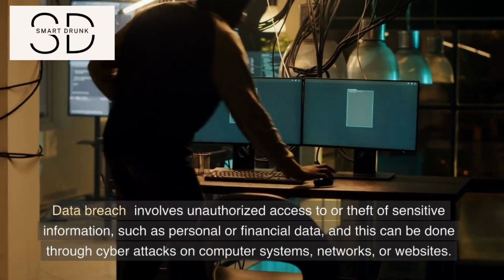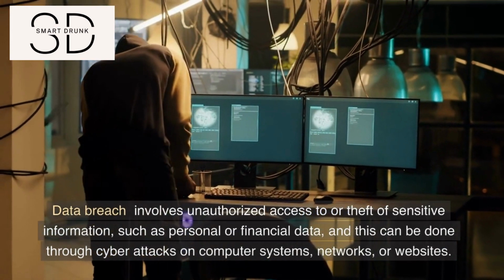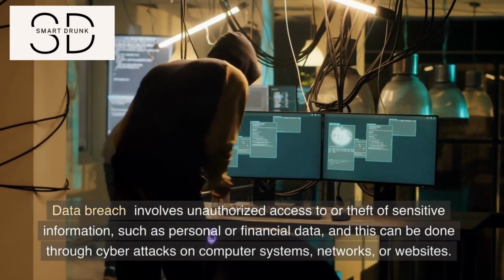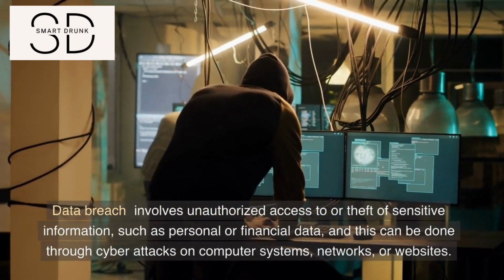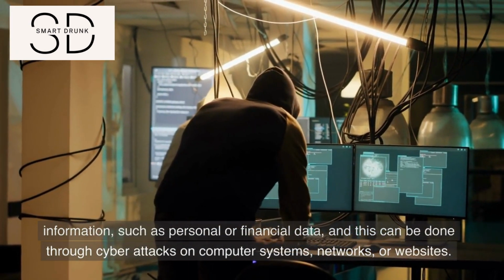Data breach involves unauthorized access to or theft of sensitive information, such as personal or financial data, and this can be done through cyber attacks on computer systems, networks, or websites.